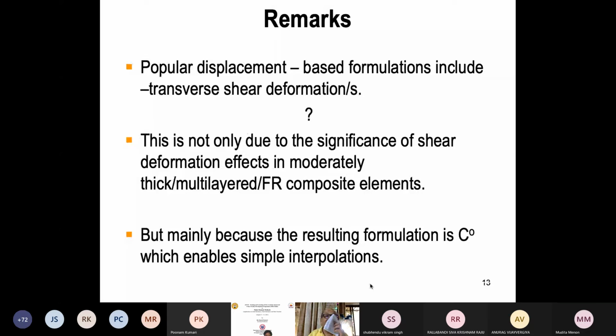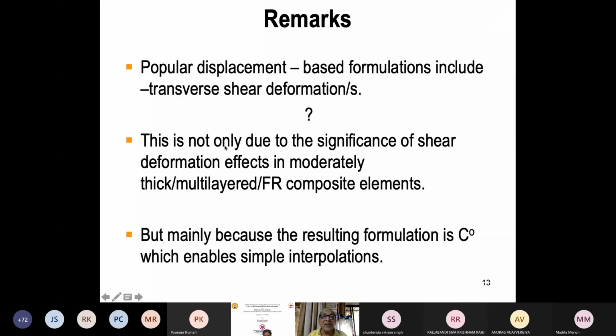So now remarks which are very important. Popular displacement-based formulations now always include shear energy. There is always transverse shear strains consideration, shear energy in the formulation. And this is not because that shear deformation effects are important when you are analyzing a thick or a fiber reinforced composite laminate or thick beam or thick plate or thick shell.